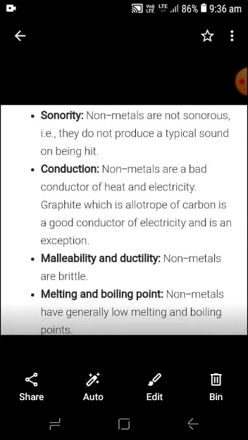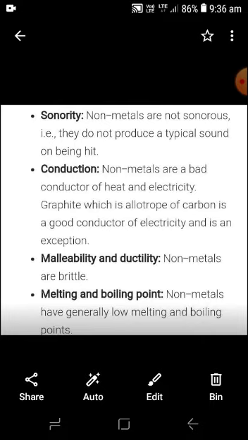Graphite, a nonmetal that is an allotrope of carbon, is a good conductor of electricity. Malleability and ductility: nonmetals are brittle in nature. They are not malleable and not ductile.